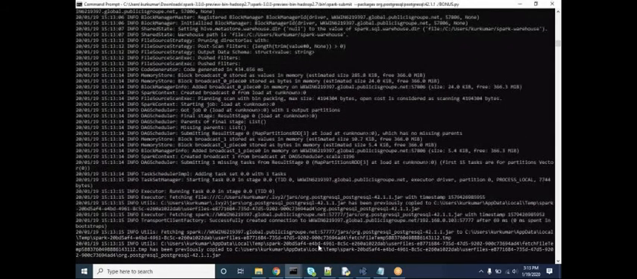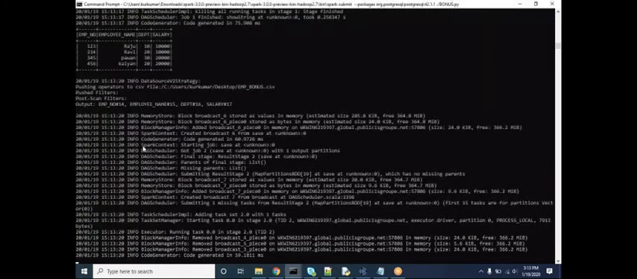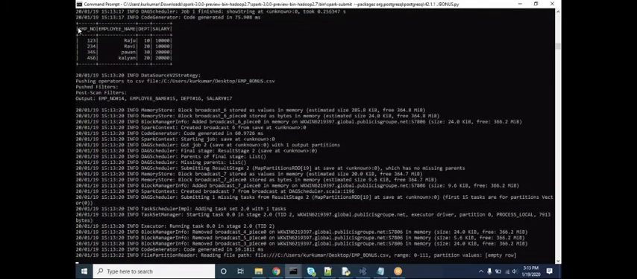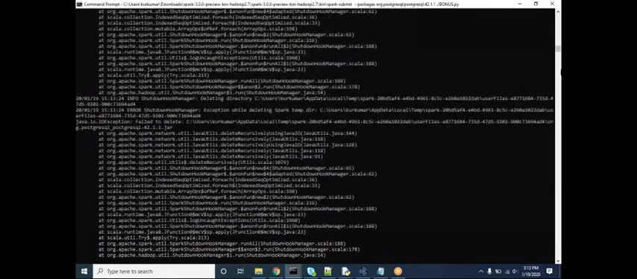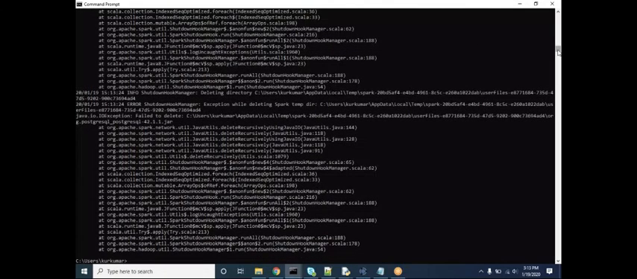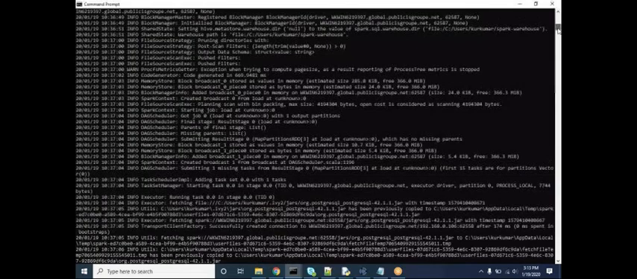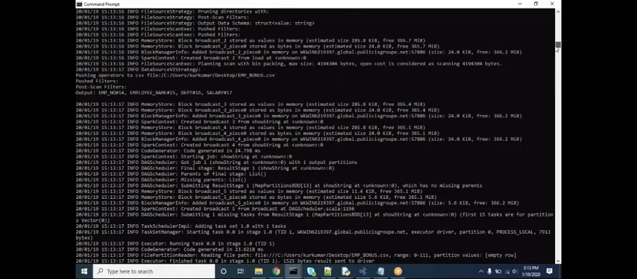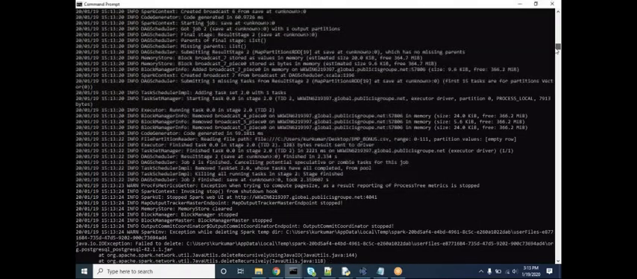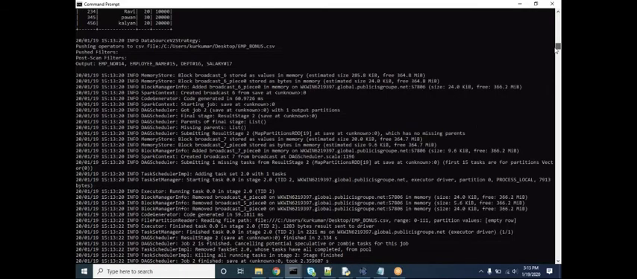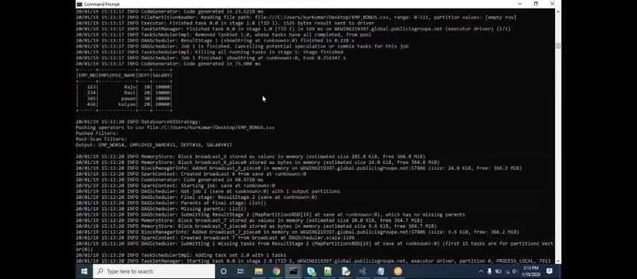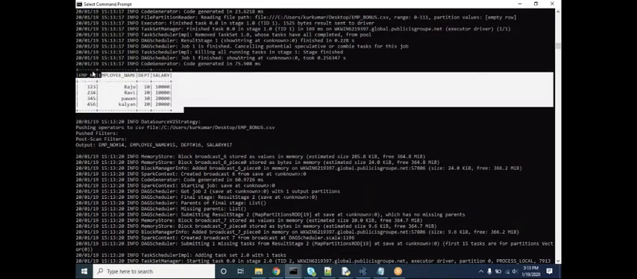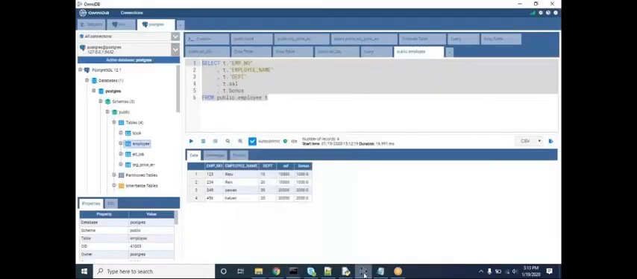In the next classes I will explain more. Since I have given df.show in the code itself, it is displaying the records in this format. Okay, if you go and see the table, it will append. Previously we had 4 records, now we got 8 records.